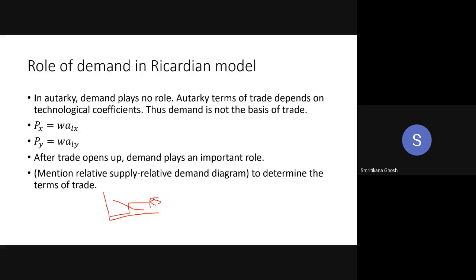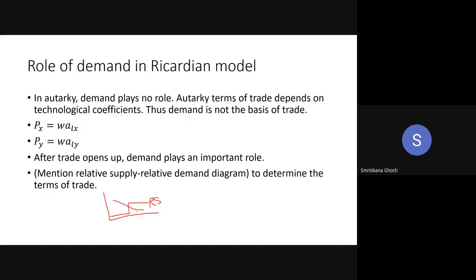international terms of trade. So that is why when trade is there, demand plays an important role in Ricardo. But in Otter K, there was no role. Okay? So this is the importance of demand in the Ricardian model. Fine. Sometimes this question is coming, so that is why I am saying this.